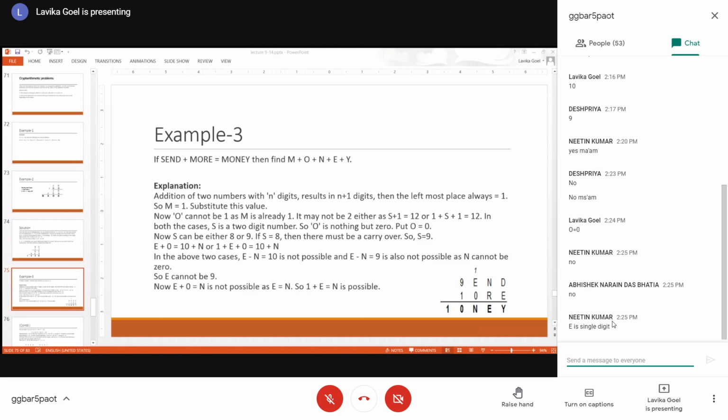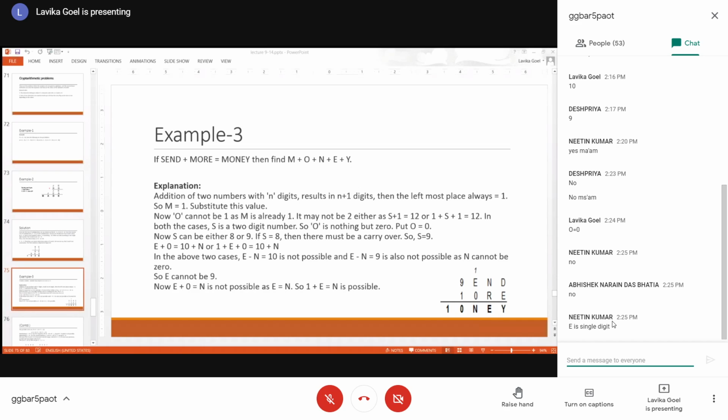And you are adding a 0 to it. O is 0, right? So E plus 0 is giving me N, and N plus 1. That means if I want a carry, then E should be 9. Maximum I can take E as 9. So if I take E as 9 and there is a carry from the second row also, let us consider, it will give me 9 plus 1, 10.